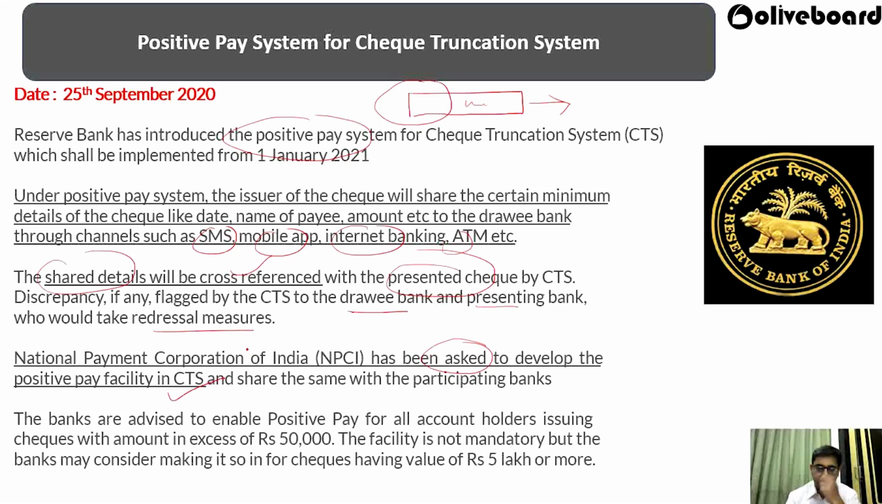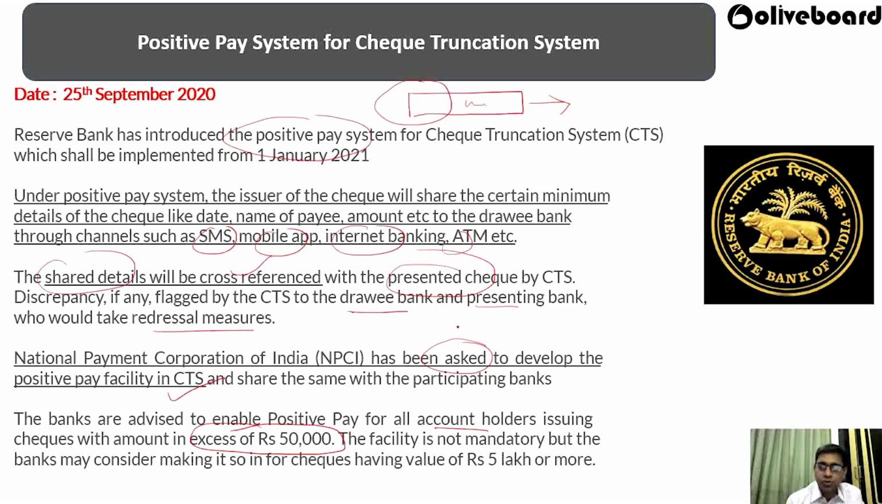The banks are advised to enable positive pay for all account holders issuing checks with an amount exceeding 50,000 rupees. So the bank has been asked to include this positive pay system if you are getting any check above 50,000 rupees.